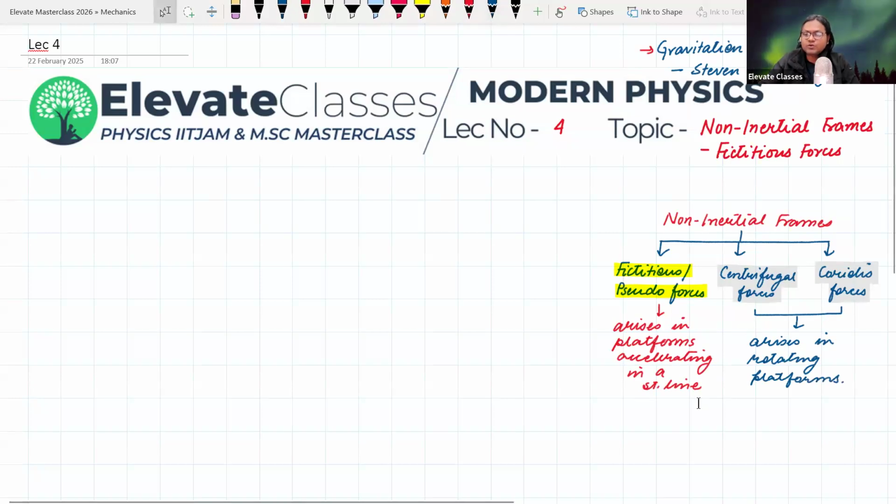Rotating platforms. So we'll discuss rotating platforms after we study rotation. But fictitious forces we can study because we are looking at linear motion right now.